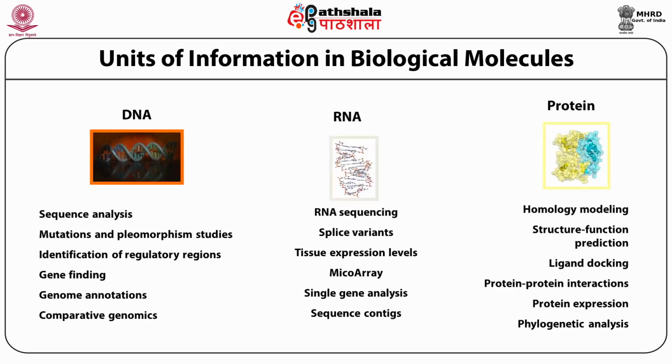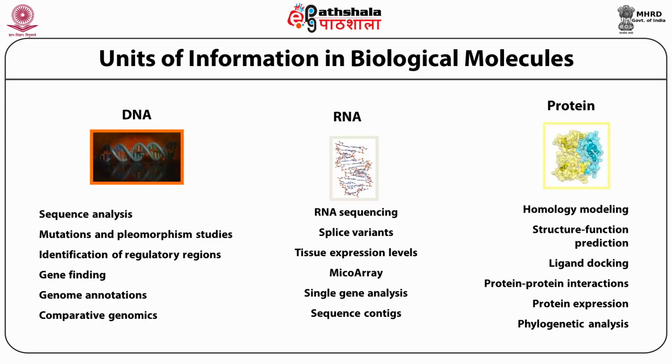Now let us see what sort of information we can get from these molecules. When we talk of a DNA, we could be talking about sequence analysis, identification of regulatory regions, gene finding, gene annotations, and comparative genomics. When we talk about RNA, we probably will be talking about splice variants, tissue expression levels, microarray, single gene analysis, and sequence contigs.